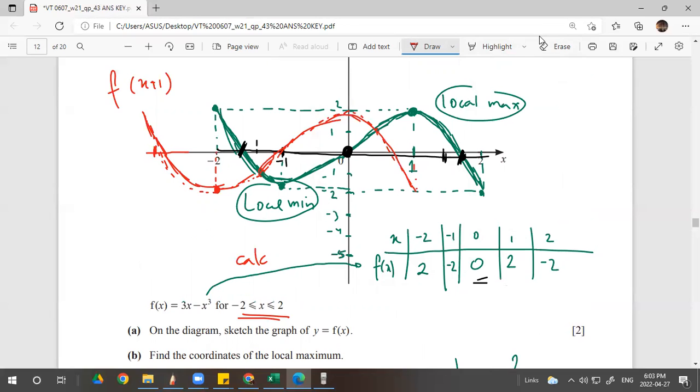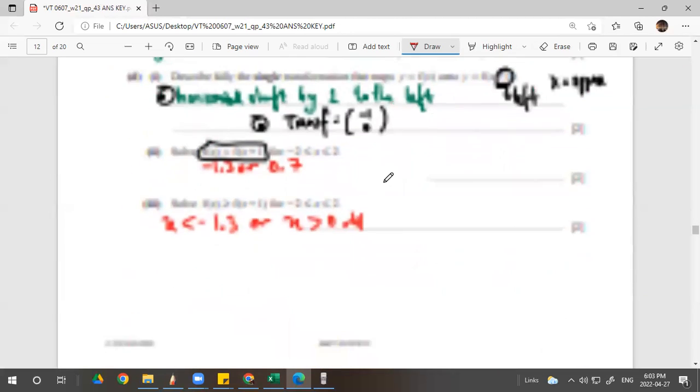And where is the meeting point? The meeting point is here, see? It meets here, and nowhere else. So it is negative 1.4, let's say less than negative 1.5, and this is 0.4. It's around 0.4. Get it?